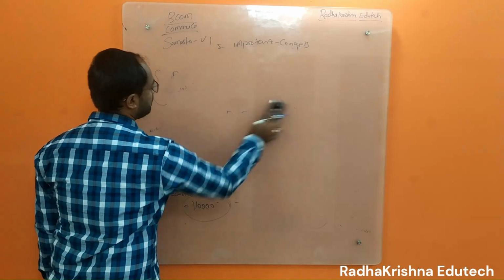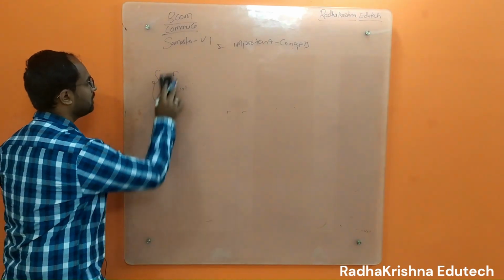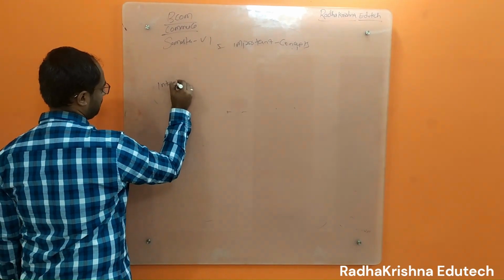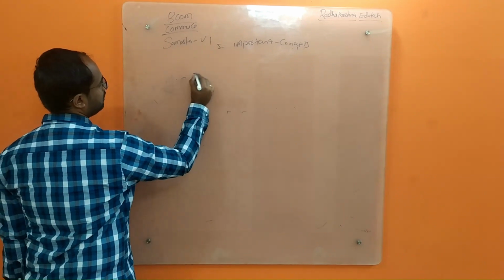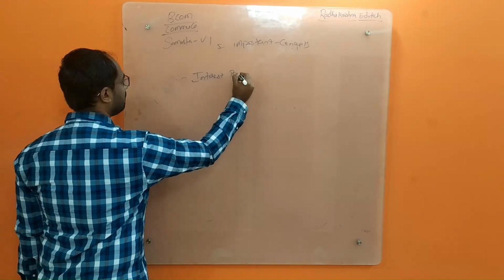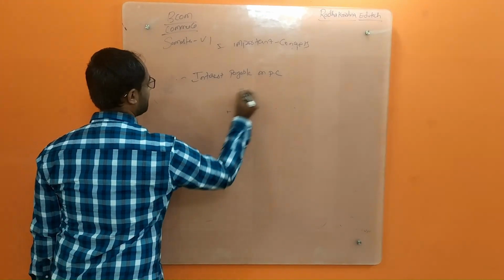So the next concept, interest payable on purchase consideration.